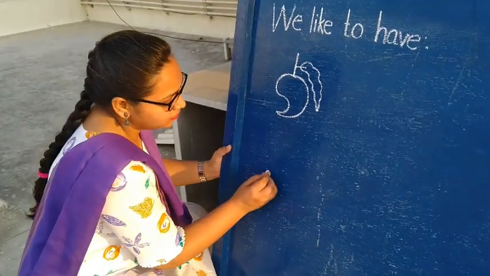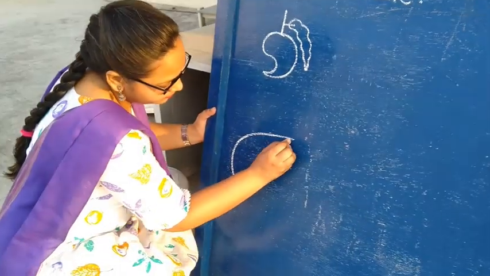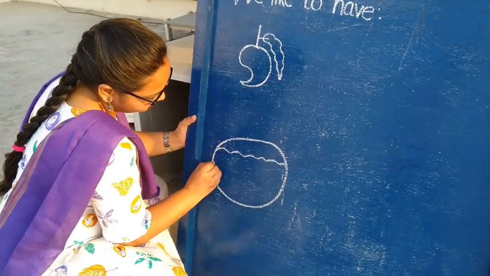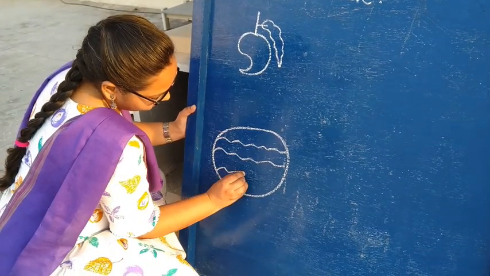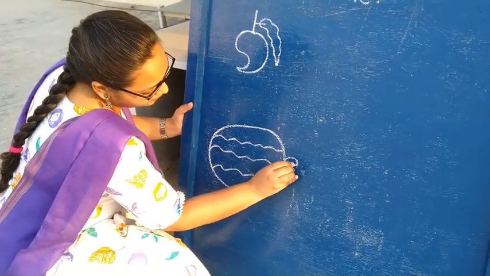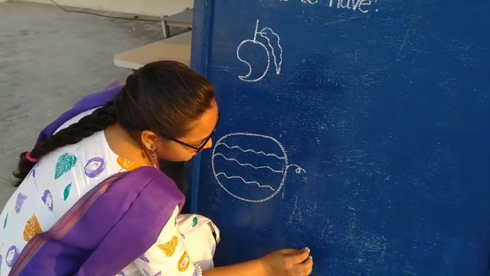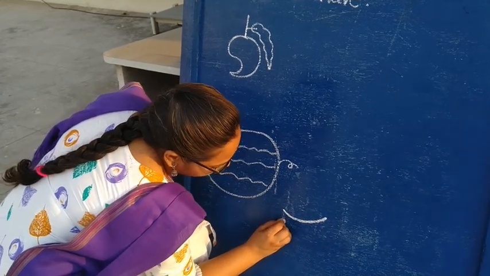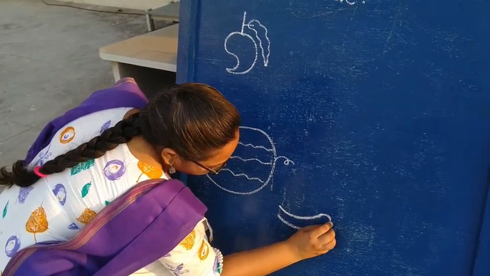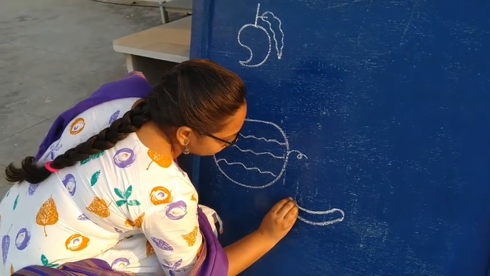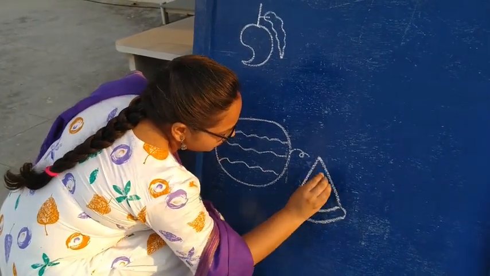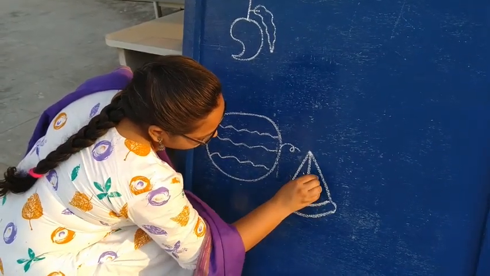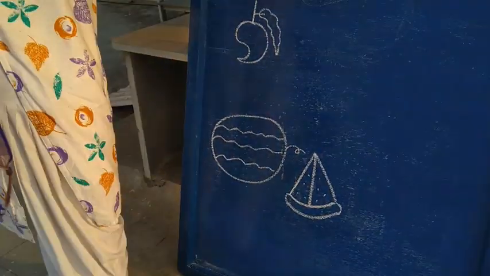Next fruit, watermelon. Draw an oval shape and make wavy lines inside it. And a curve like this. Now the slice of a watermelon. U curve, leave some space, another U curve and join. Make a triangle on the top. Draw one standing line from the middle and put few dots for seeds. Your watermelon slice is ready.